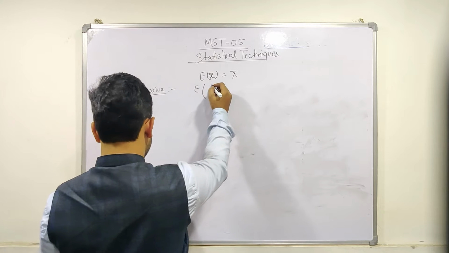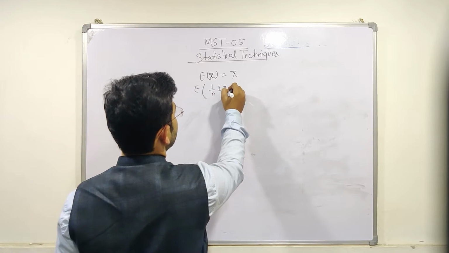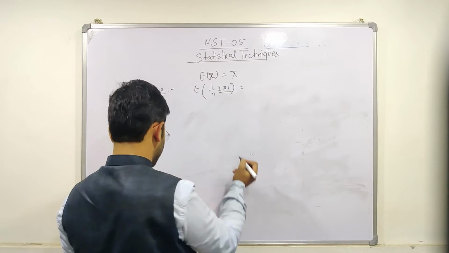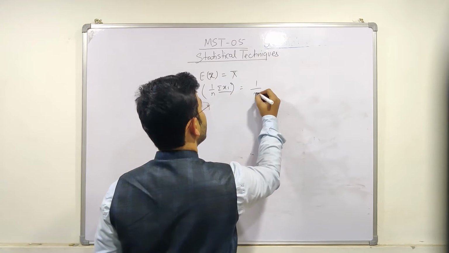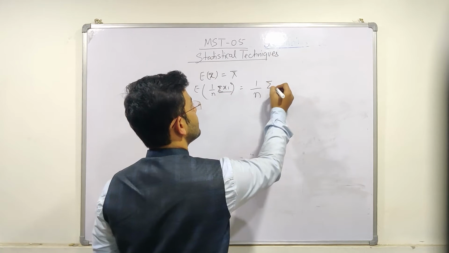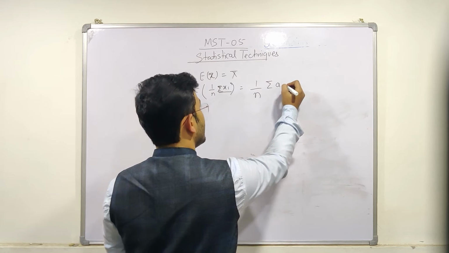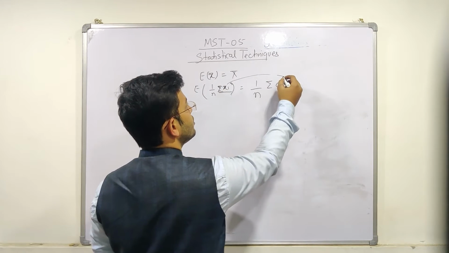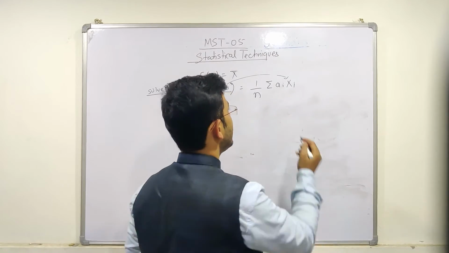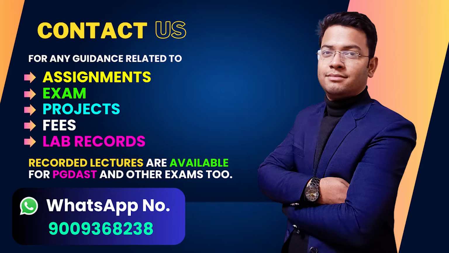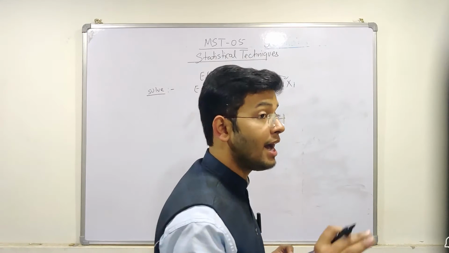x bar means 1 upon n summation of xi. The summation can be written as summation of ai xi, where the small xi is converted to the capital Xi, and we need to put ai here. Why ai?